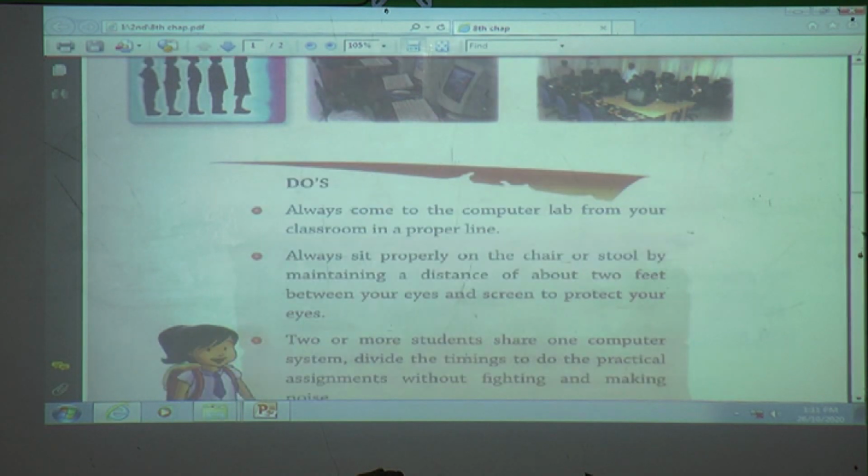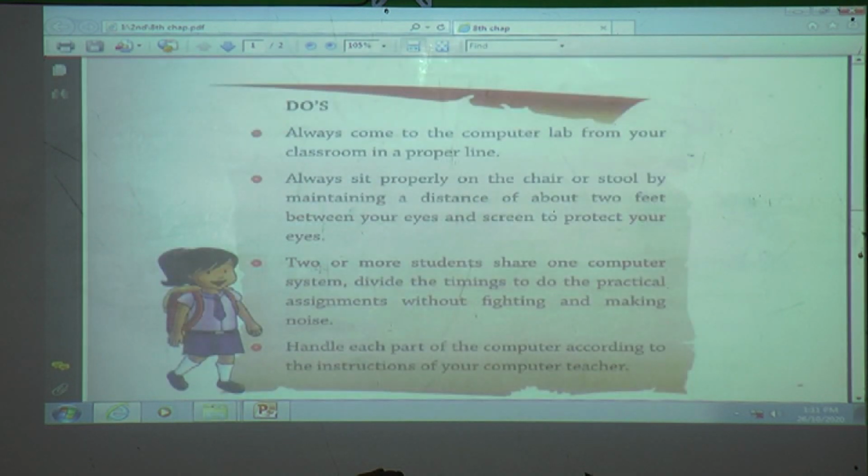Next one, two or more students share one computer system. Divide the time to do the practical assignment without fighting and making noise. If your friend has not brought tiffin, then what will you do? Yes, you will share your tiffin, right?